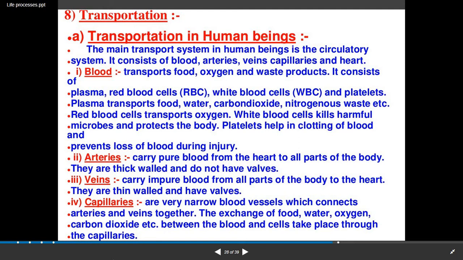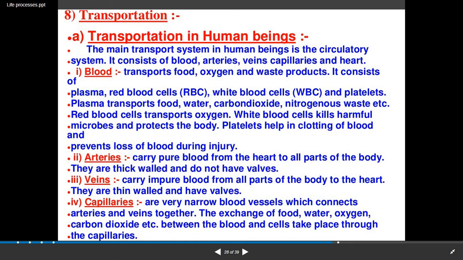This process is known as clotting of blood and it is due to the platelets, also known as thrombocytes, present in our body, and they are very important. If these platelets are not present, then the blood flows continuously and cannot be stopped. Because of the presence of platelets, we can prevent excessive blood loss from the body.